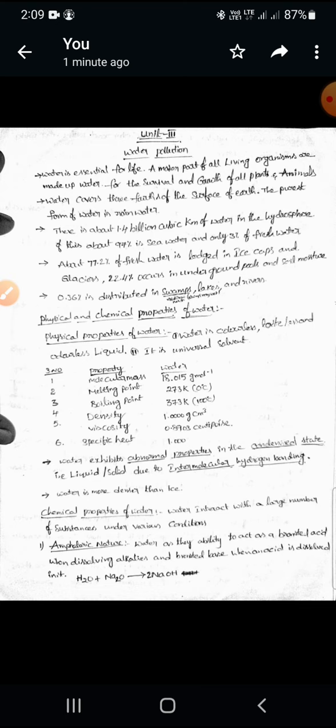Most substances will dissolve in water, so that's why it is called a universal solvent. Next, the first property of water, molecular mass or molecular weight. The molecular weight of water is 18.015 grams per mole. If you take 1 mole of water, the molecular weight is 18.015 grams.